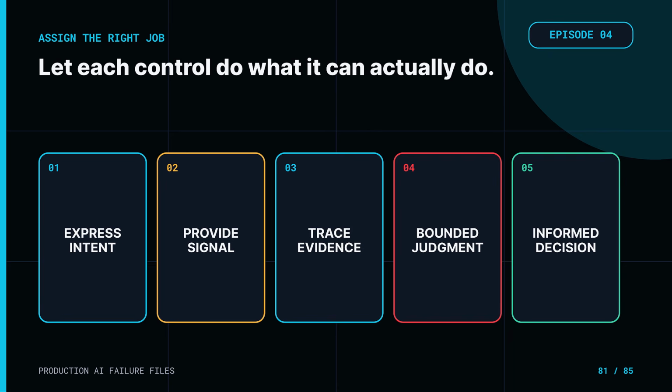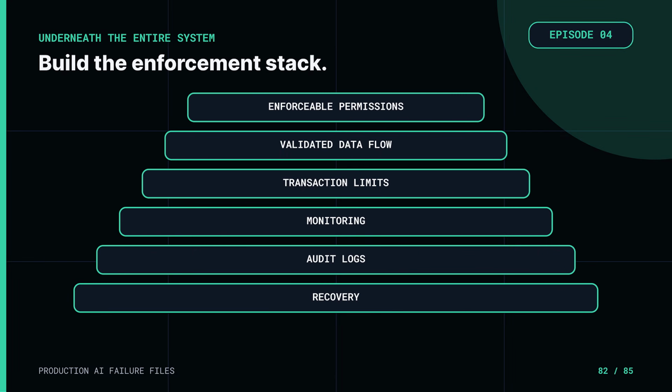The goal is not to remove system prompts, filters, RAG, model reviewers, or humans. The goal is to give each one a job it can actually perform. Let prompts express intent. Let filters provide signals. Let retrieval provide traceable evidence. Let model reviewers handle bounded language judgments. Let humans make informed, high-impact decisions. Then put enforceable permissions, validated data flows, transaction limits, monitoring, audit logs, and recovery underneath the entire system.